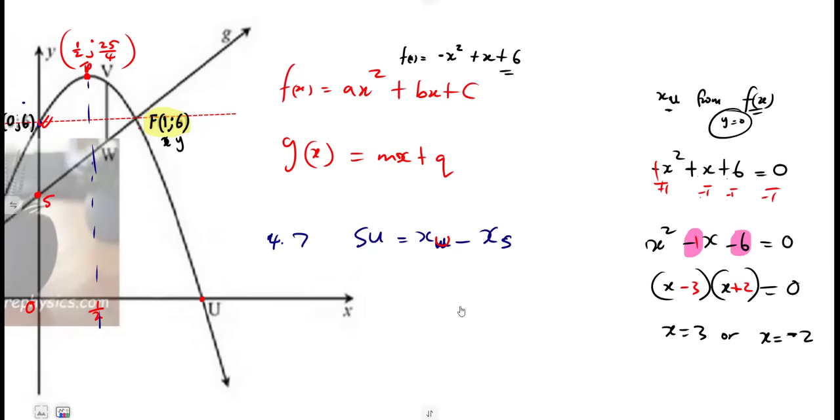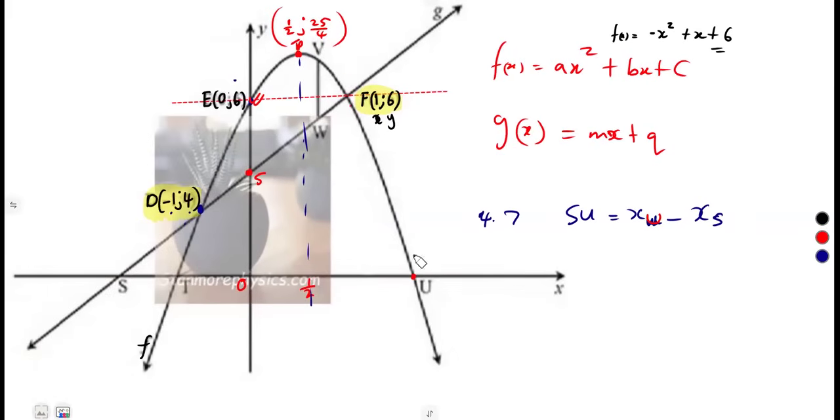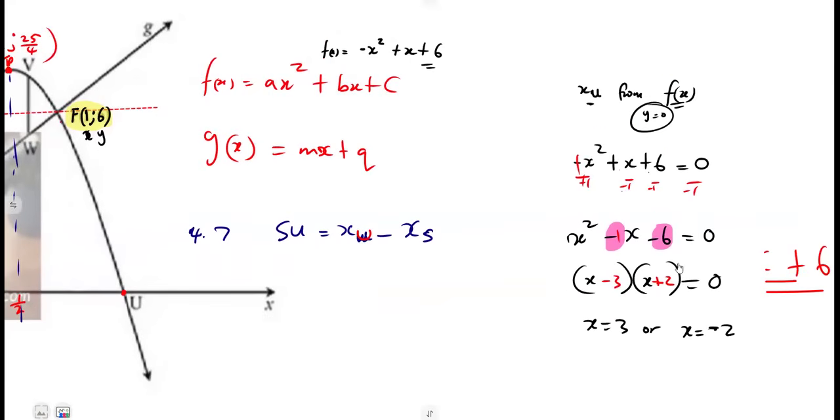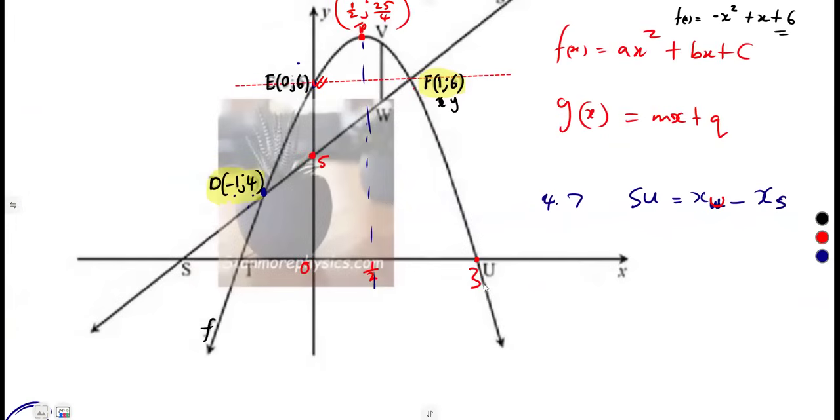So which one represents the x value at U? U is the one on the positive side. All right, from 0, it's the one on the positive side. So when you say U, it is going to carry what? A positive, which is 3. So the x value at U is 3.